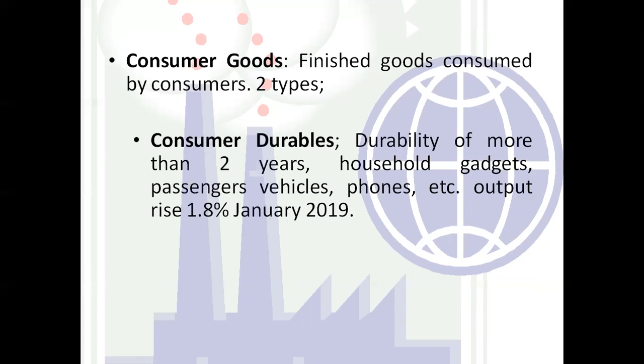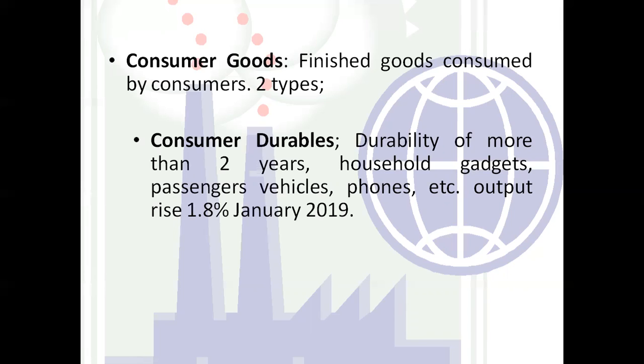In this consumer durable, products are directly used by the final consumers, right? Here again the same sentence, that consumers are going to use directly and having durability of more than 2 years, right? It means we can say here your mobile phone, your vehicles, your gadget, household things, right? Which are durable for more than 2 years.